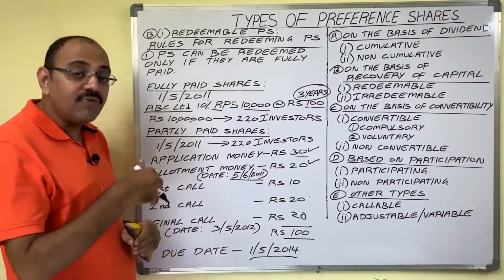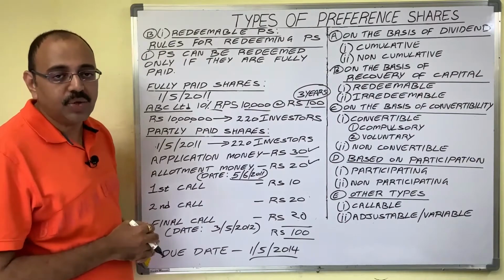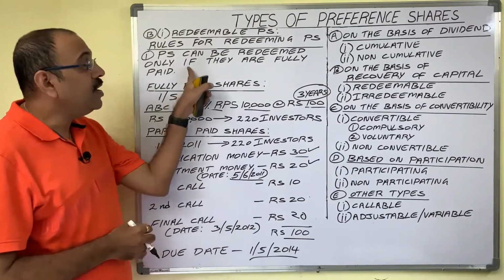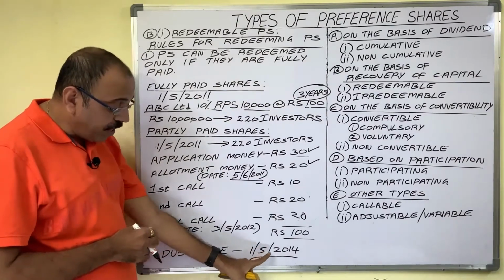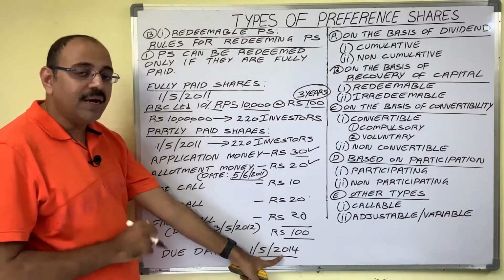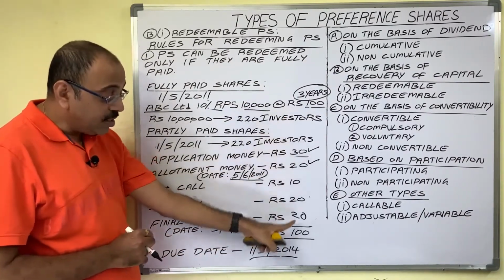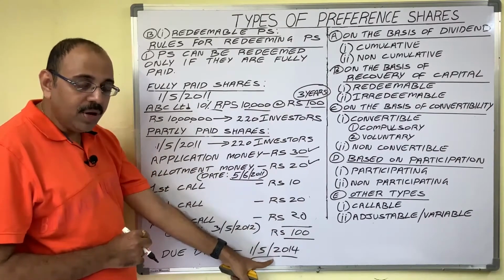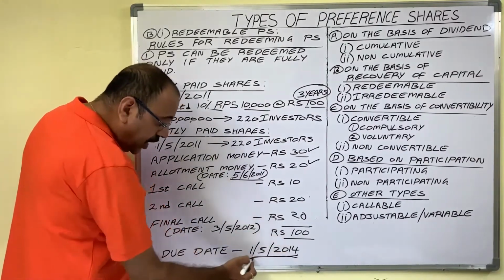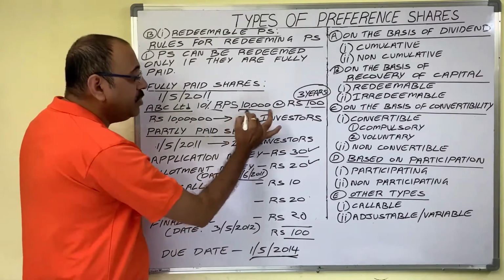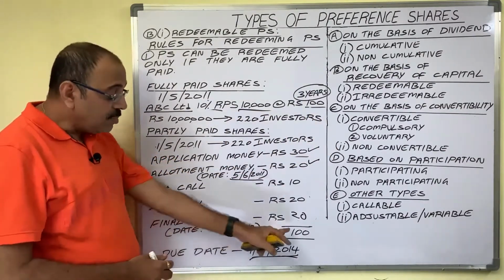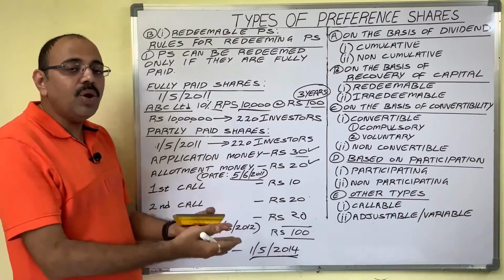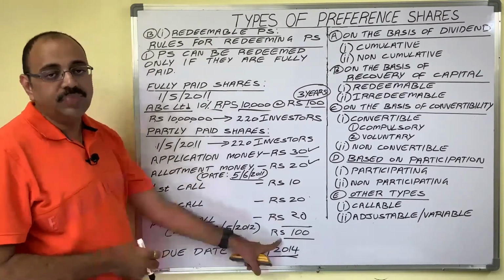So after converting them into fully paid shares only, company can redeem them. So redemption date is 1st May 2014. By that time, company collected complete amount from them. Now on this date, company can redeem these 10,000 shares. Suppose there are some arrears, some shareholders not yet paid that amount.